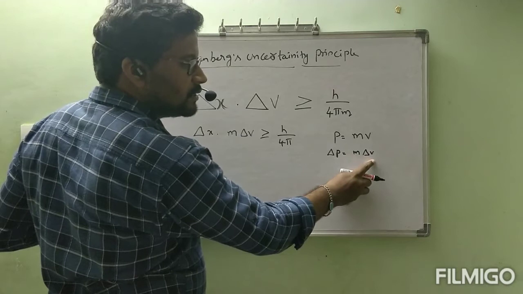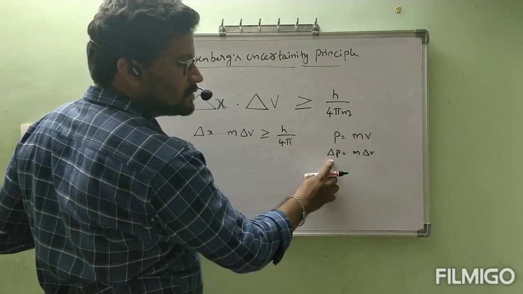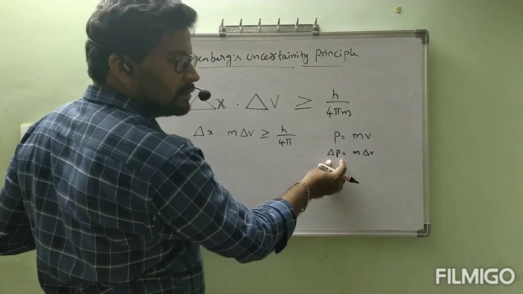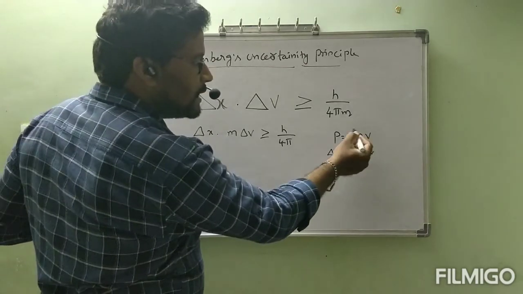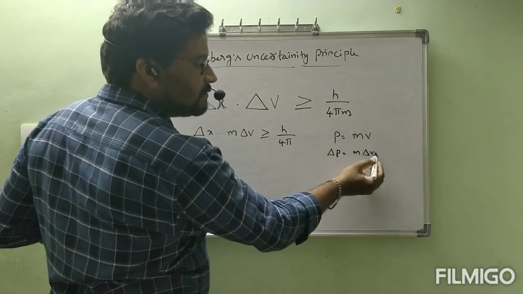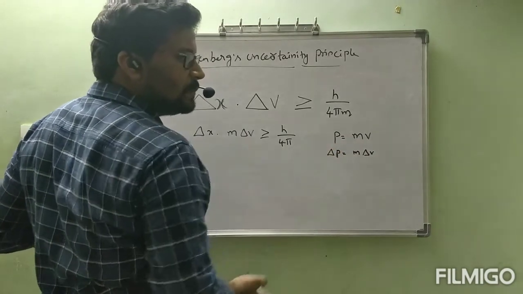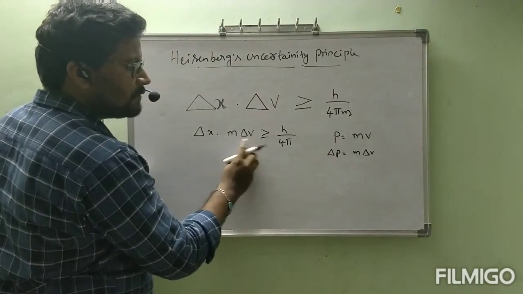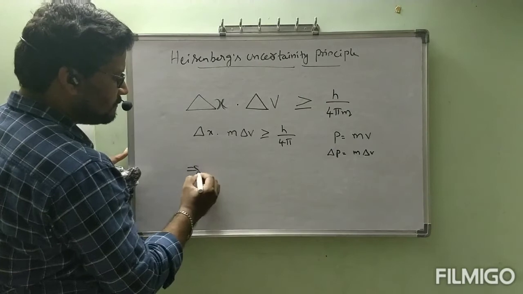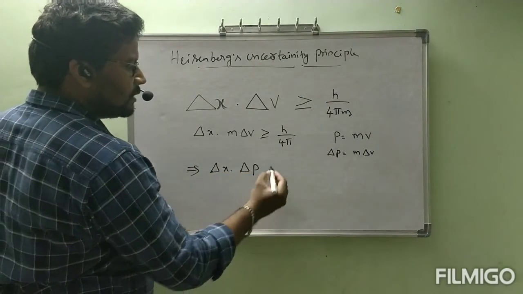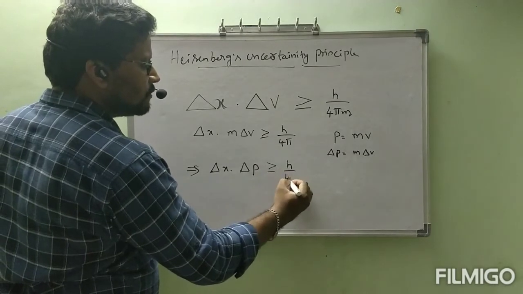V can be changed, and if V is changed, then P is also changed. That means error in V is nothing but error in P. If there is error in velocity, automatically we will get error in momentum also. So delta P is equal to m delta V. Instead of m delta V, we can write delta P. This becomes delta x into delta P is greater than or equal to h by 4 pi.